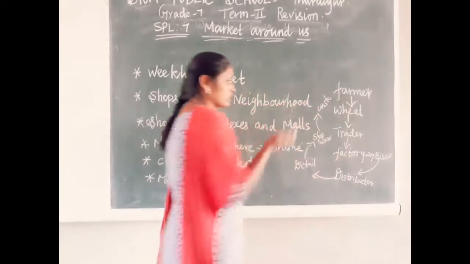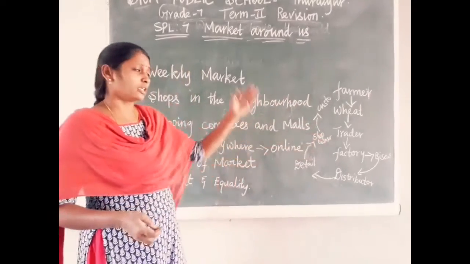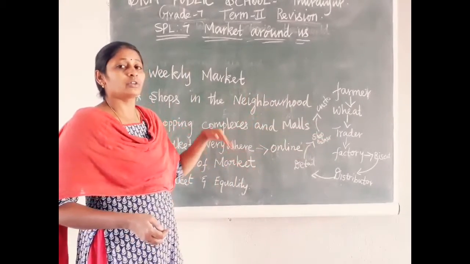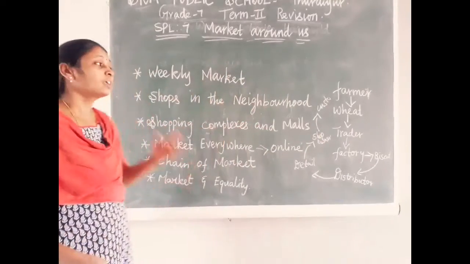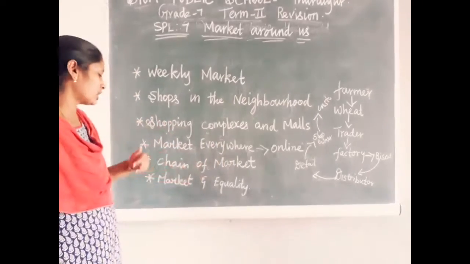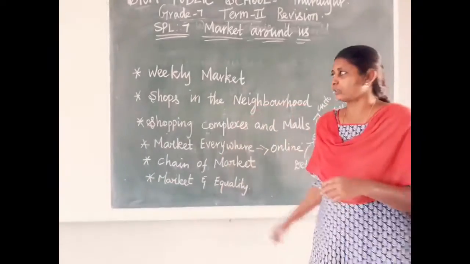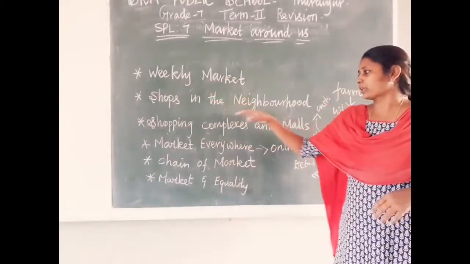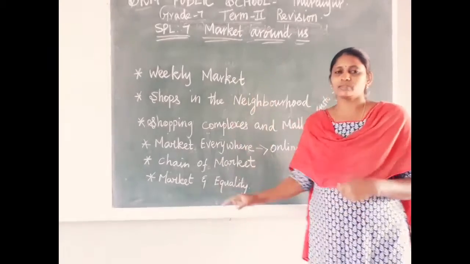So before the end product reaches the customer, it has to cross a lot of stages, it has to complete a lot of things. That alone is called the chain of market. In the market, we see weekly market, neighborhood shop, shopping complex, online market. So these many things we discuss.